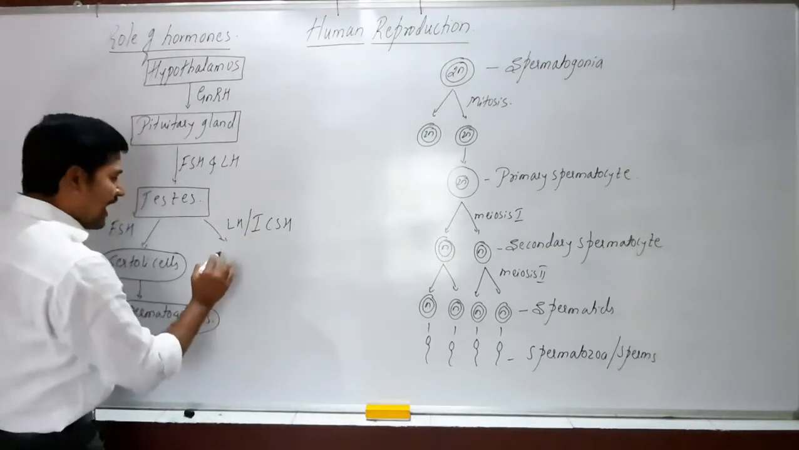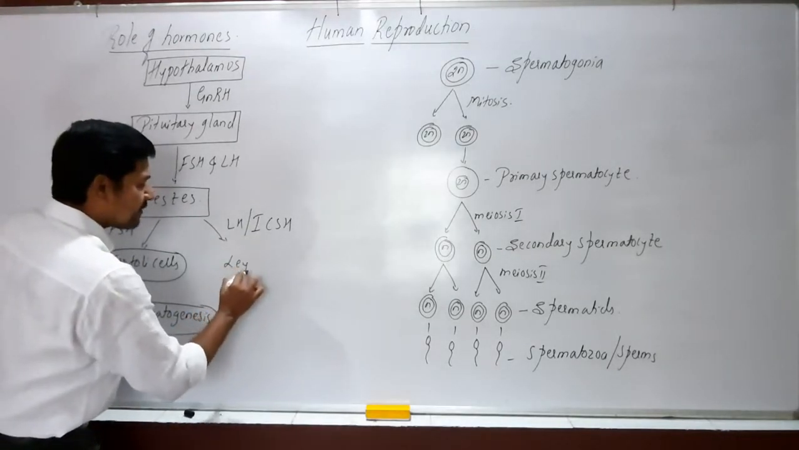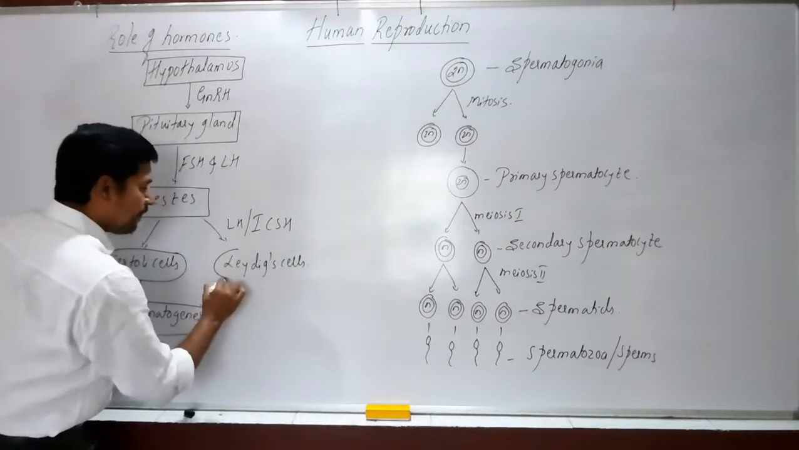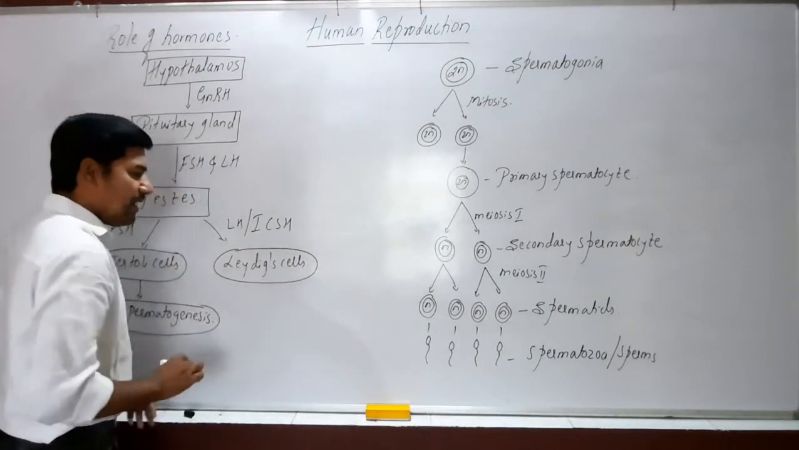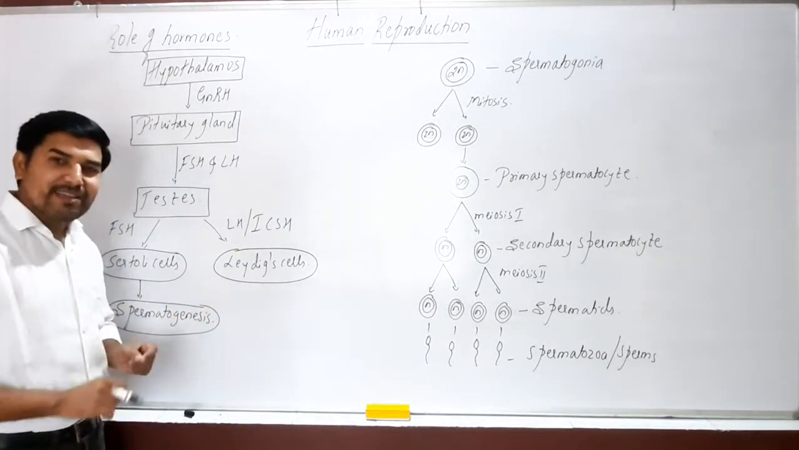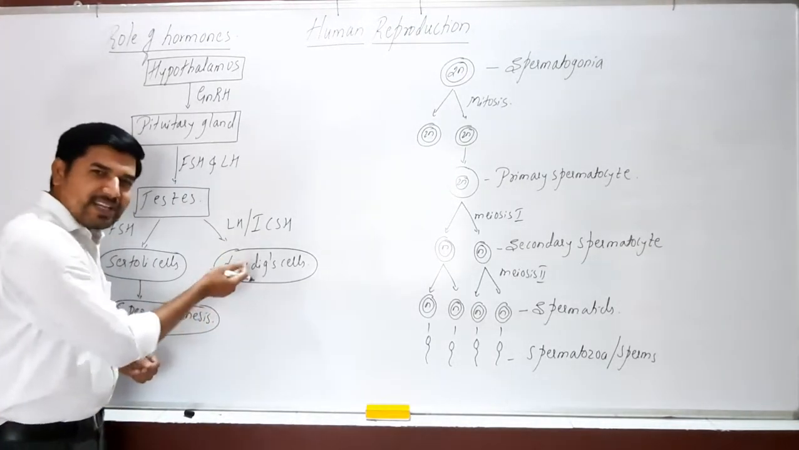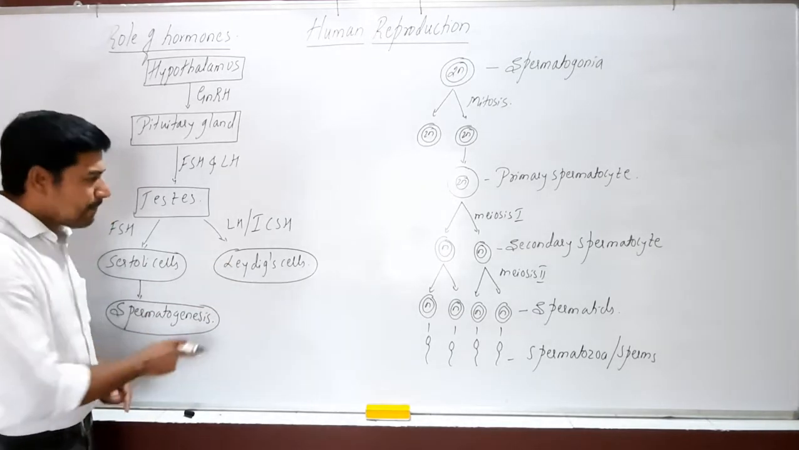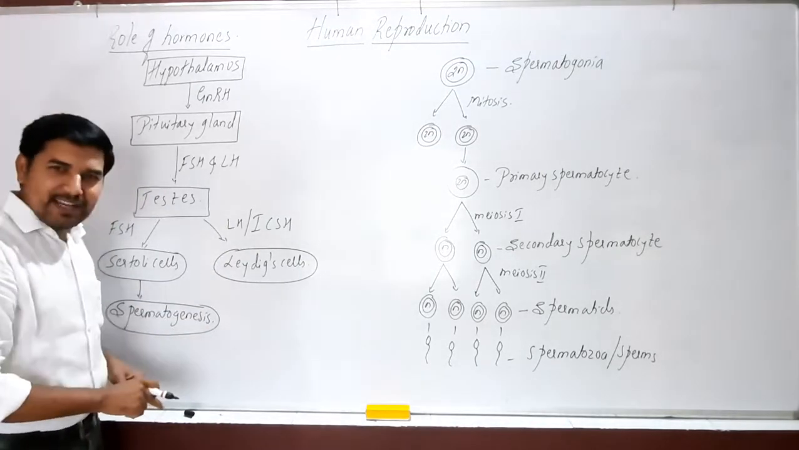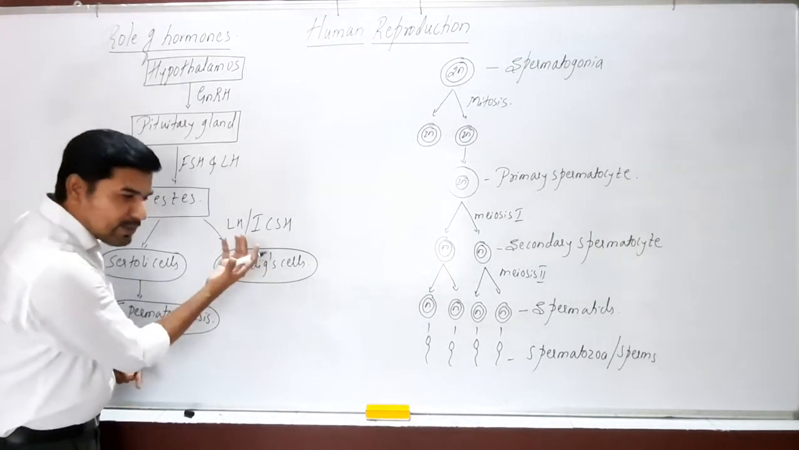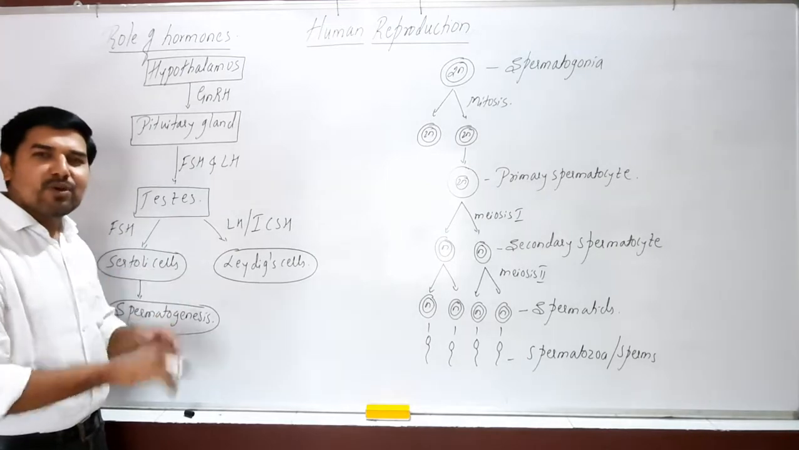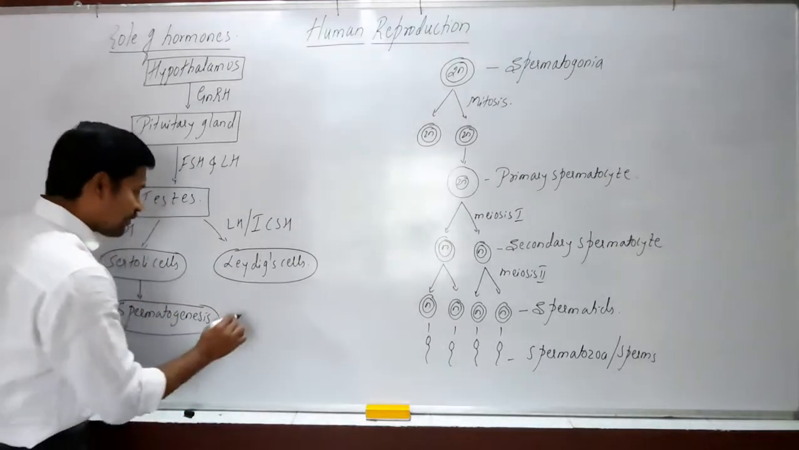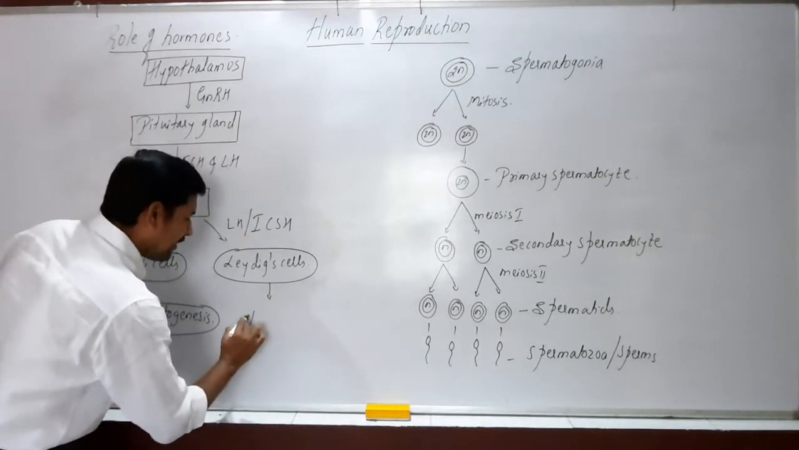This LH hormone acts on the Leydig cells. Remember, Leydig cells are present in between the seminiferous tubules. They are also called interstitial cells. Then what is the function of the Leydig cells? When LH acts on the Leydig cells, they produce the male hormones called androgens. The principal androgen is testosterone. That means it helps in the production of testosterone.